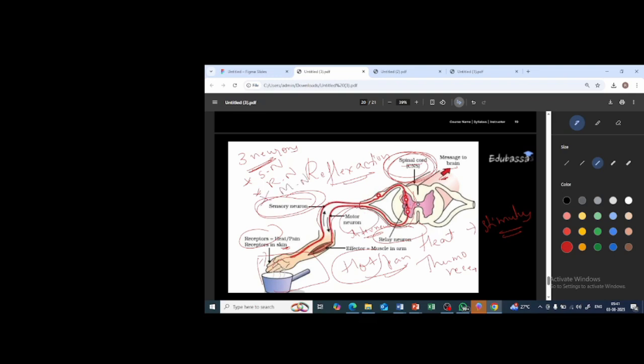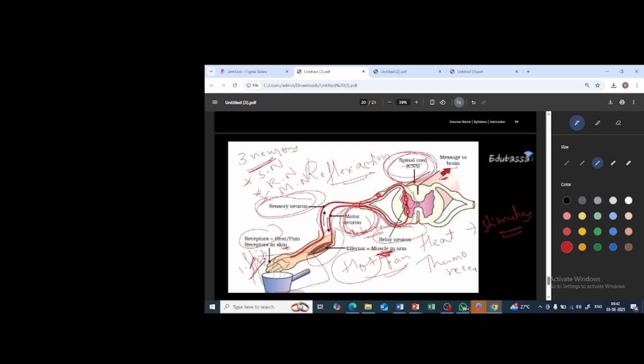Motor neuron. The information is sent to the next neuron. What is it? Motor neuron. Now from the motor neuron, it is going to reach the effector. What is the effector present over here? The muscle which is present in the arm. So it is going to reach where? To the muscle which is present in the arm. Okay. So now the motor neuron will tell the hand to what? To undergo the lifting.